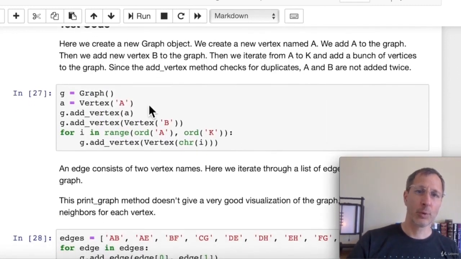And our test code, well, we'll create a new graph G here. And then there are a few different ways to add vertices to that graph. Here are three different ways.